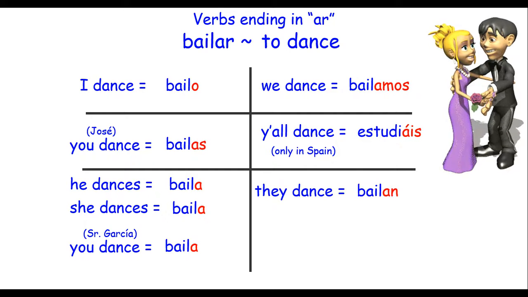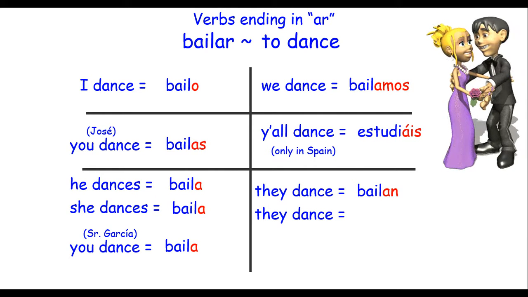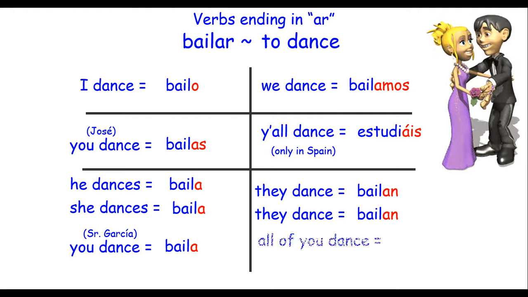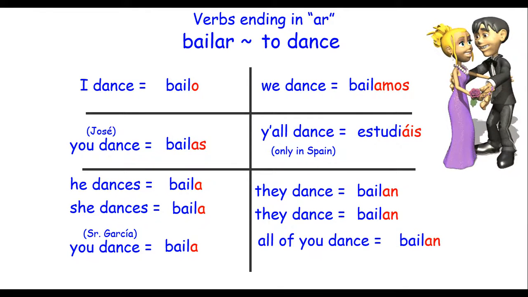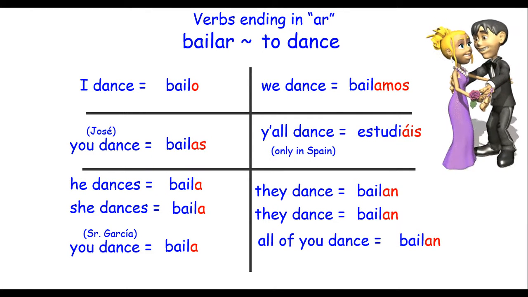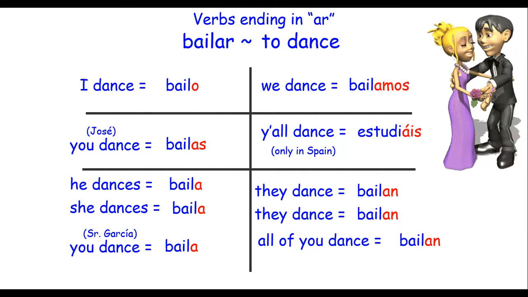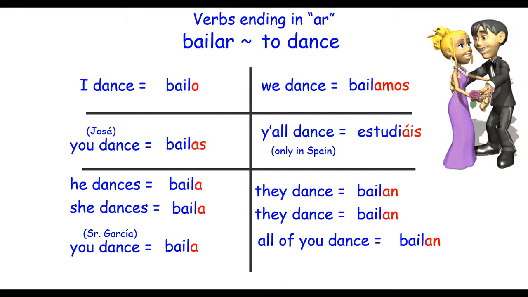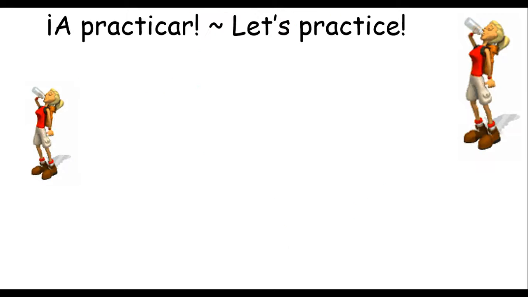They dance, bailan. They dance if it's girls only, bailan. And all of you dance, bailan. All three of those are going to be the same also. So notice just applying a pattern to the regular AR verbs.